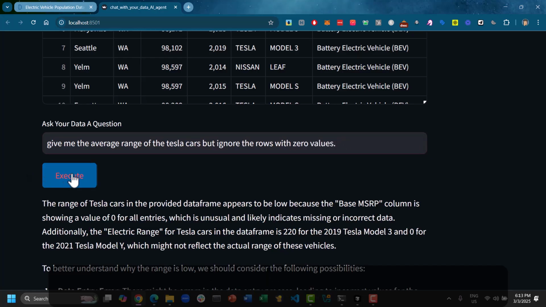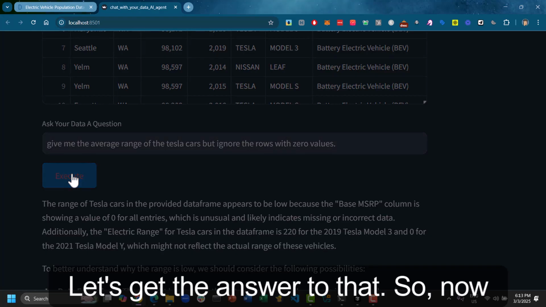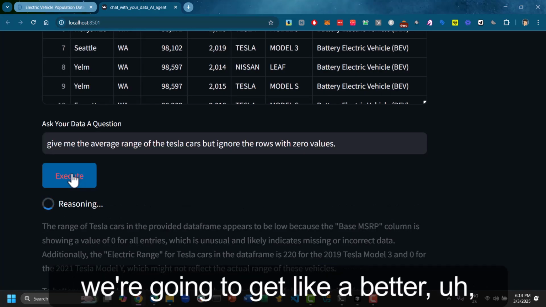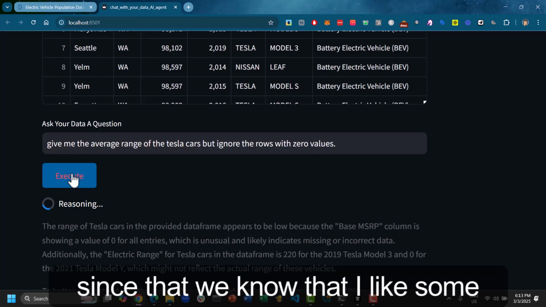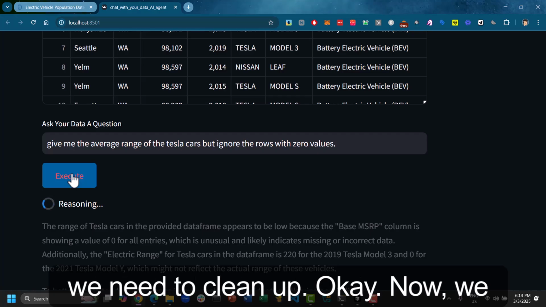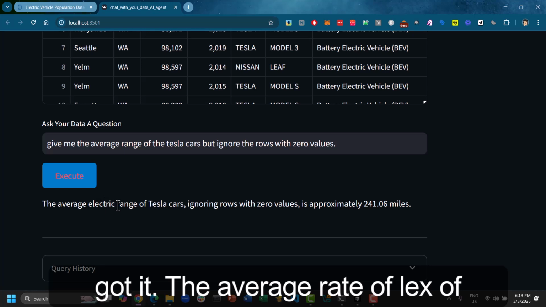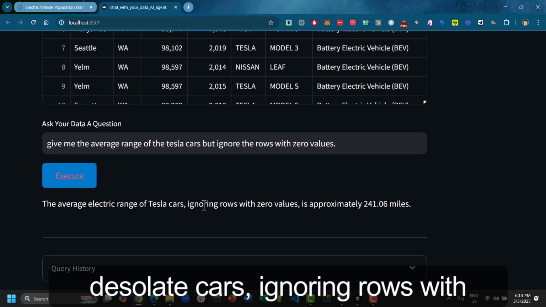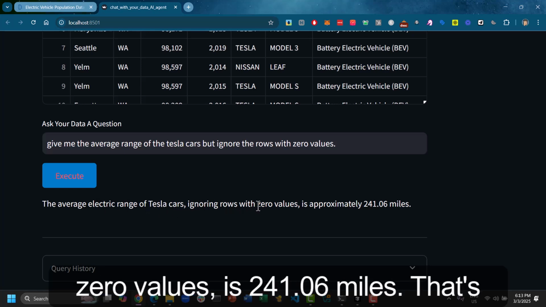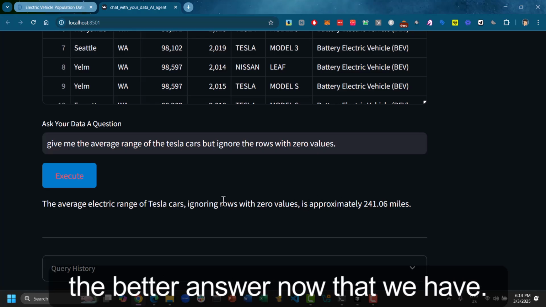Okay, let's get the answer to that. So now we're going to get a better answer, since we know that there is some missing or incomplete data here and we need to clean up. Okay, now we got it. The average range of Tesla cars, ignoring rows with zero values, is 241.06 miles. That's a better answer now that we have cleaned it.